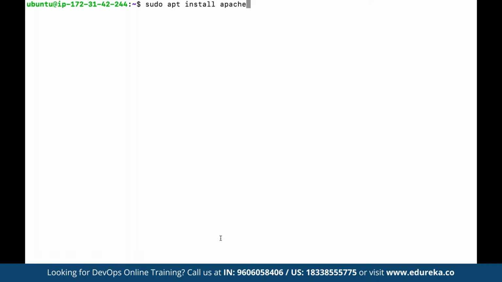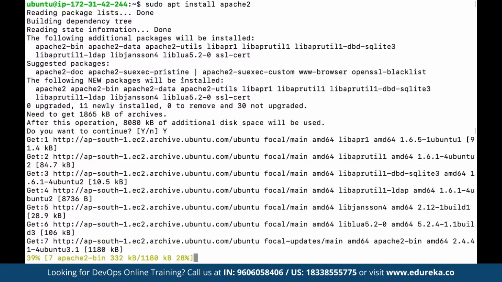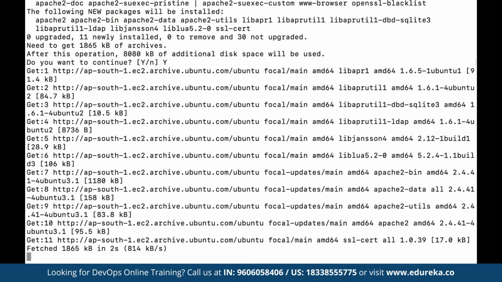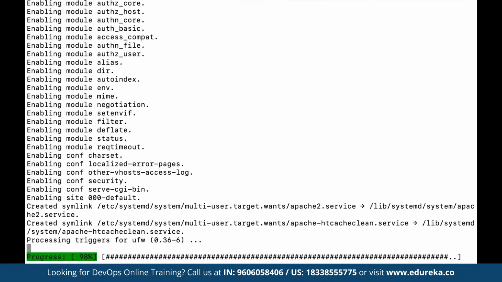For example, our goal is to install apache2, the name of the package currently available in this package manager. This is going to install the Apache 2 server. We want to continue, so we enter yes. Based on the package we have defined, this is going to download, install, and automatically configure the package.